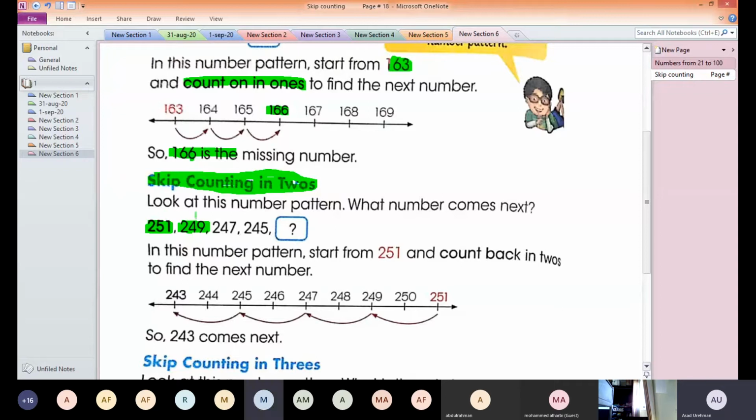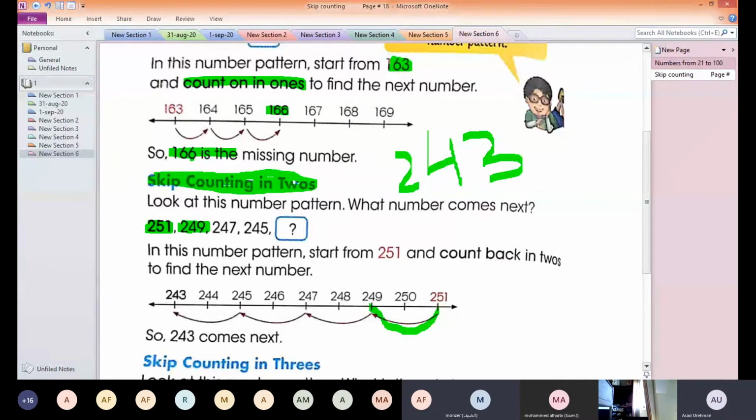After 251, you count back: 249, 247, 245, and then you get 243. If you check from the number line, it is starting from 243. To make a number line starting from 243, you add 2: 244, 245, 246, 247, and up to 251. And you will see that the pattern is starting from 251.